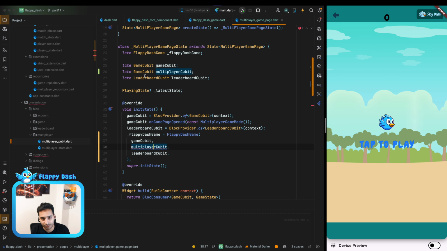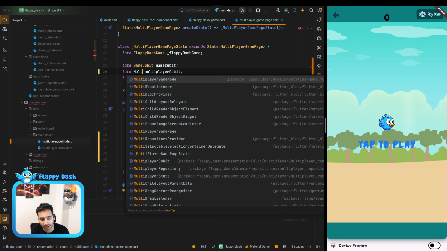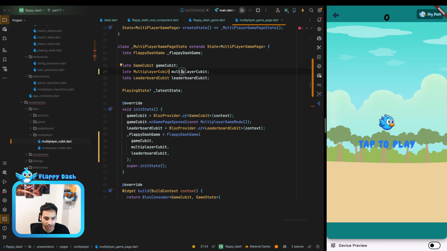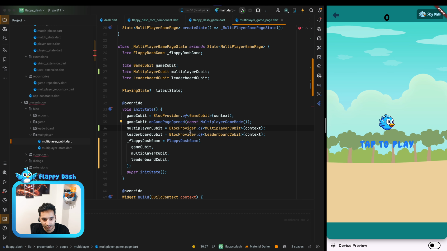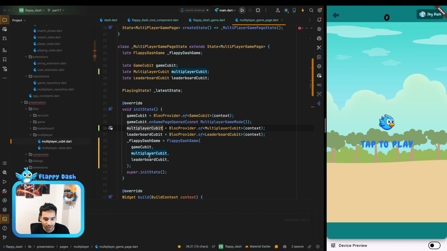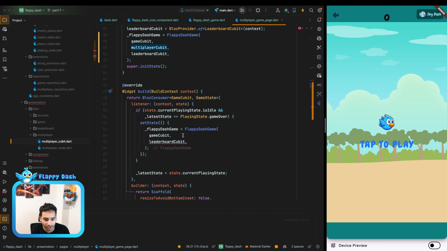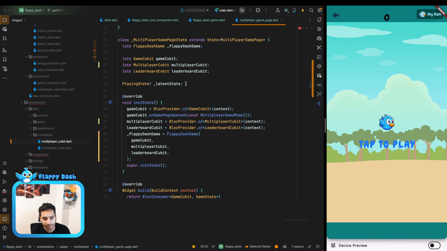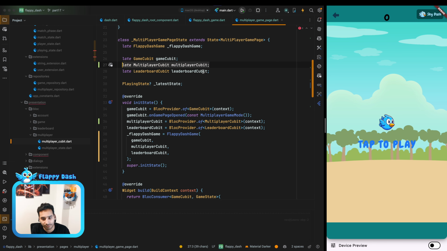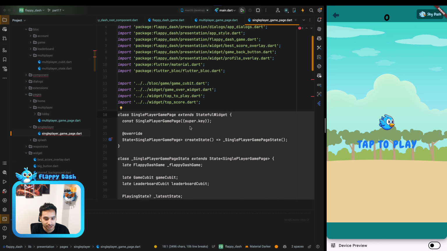What's the problem? Oh, it is game cubit. It should be multiplayer cubit, and we need to find it using the BlocProvider, just like this, and we just pass it here, and also we need to pass it here. So this is the multiplayer game page, and we need to do the same for the single player game page.